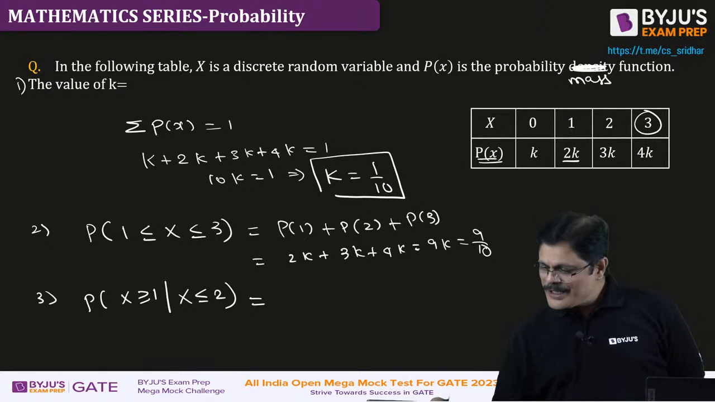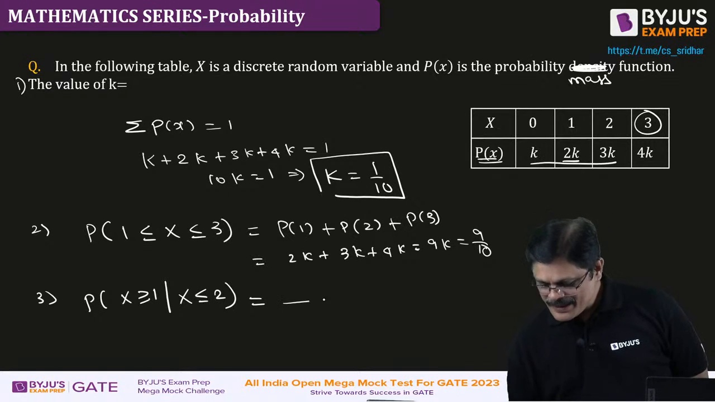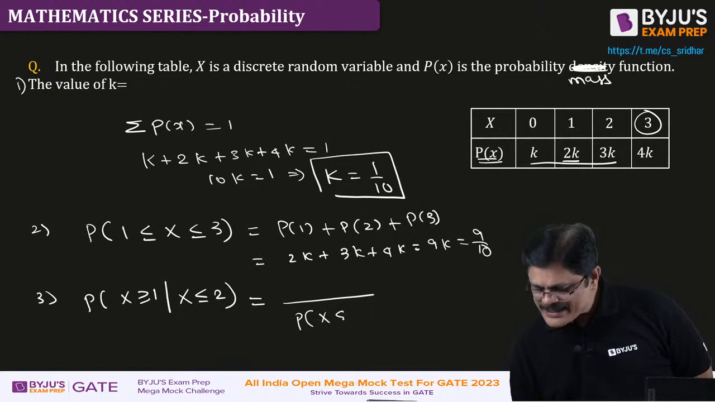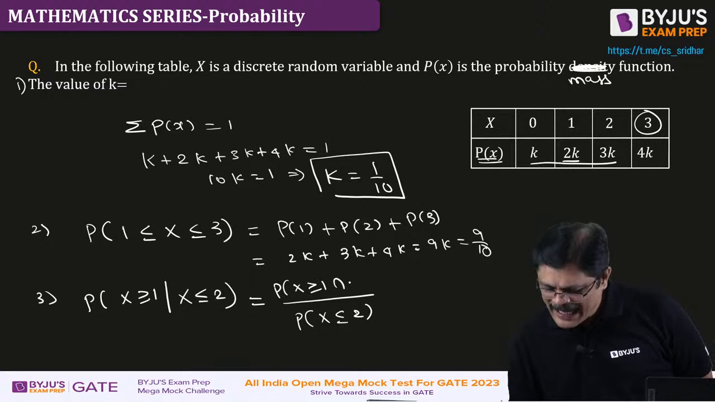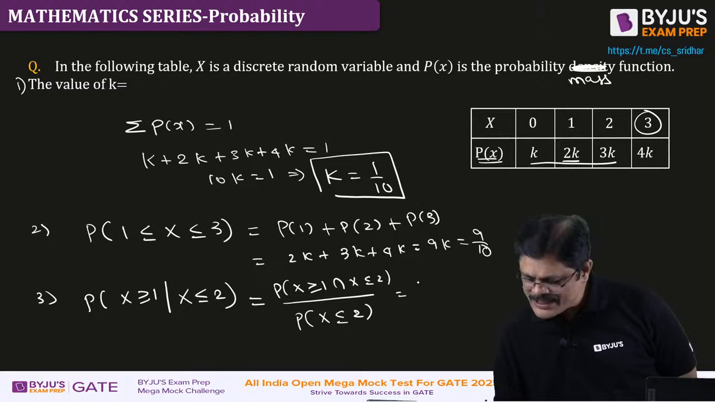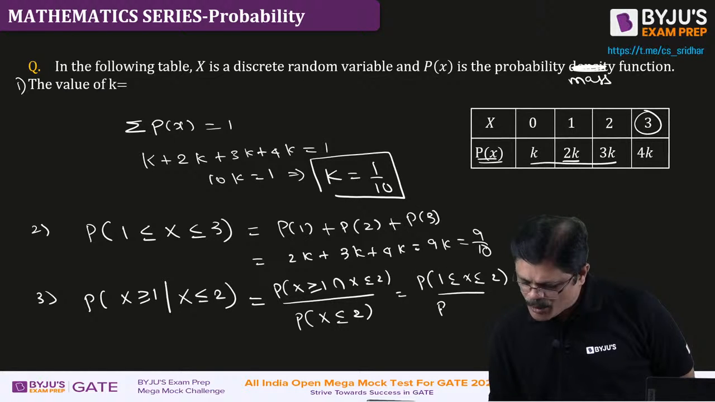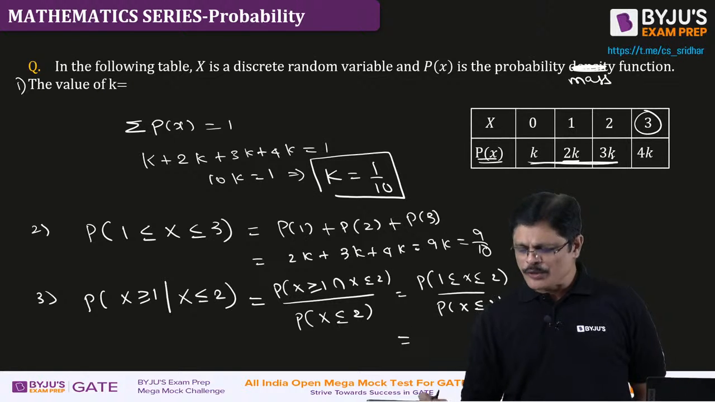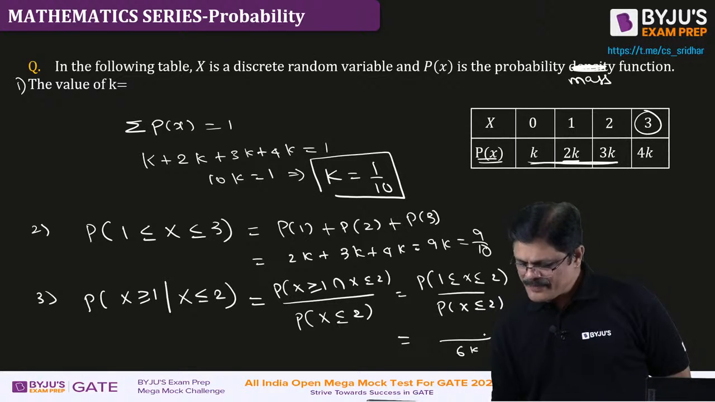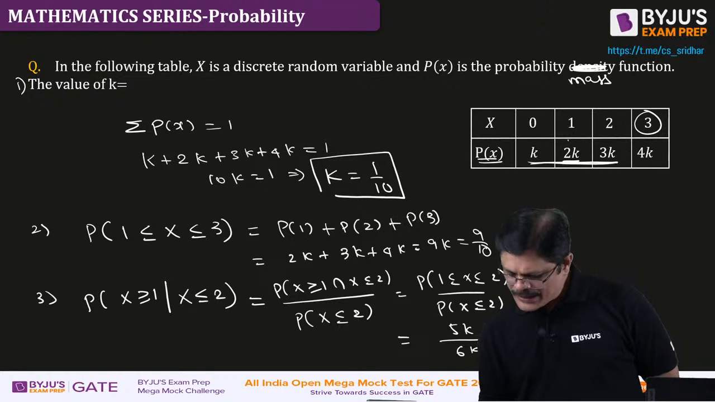Very good. So here, given that this happened, it is like the probability that x is less than or equal to 2, and here it is x greater than or equal to 1 and x less than or equal to 2. That is the probability that 1 less than or equal to x less than or equal to 2 given the probability that x is less than or equal to 2. See, x less than or equal to 2 means up to here, which is 6k, and 1 to 2 means it is 5k. So the answer would be 5 by 6, my dear friends.